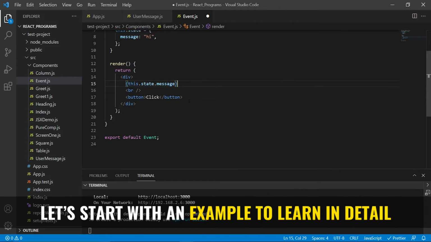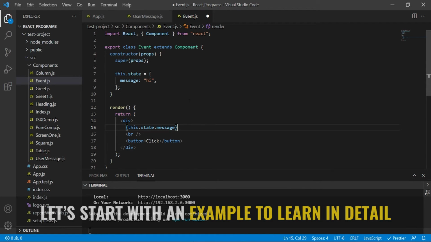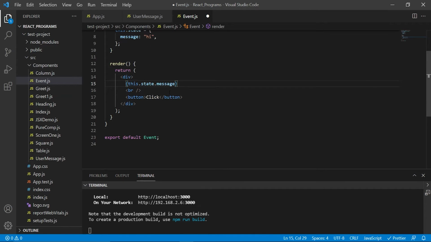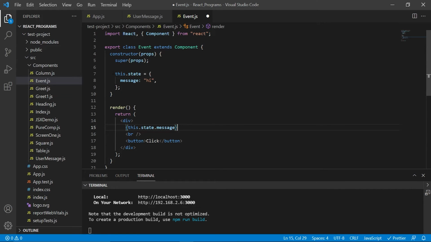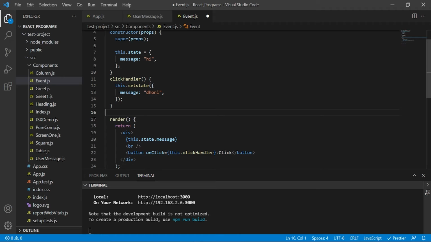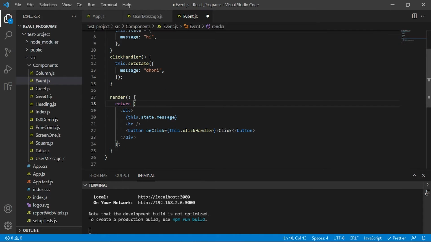Let's start with an example to learn in detail. First, we'll write a simple event handling code. Now let's create a state property called message and bind it to the user interface. Now change the message from hi to Dhoni when the user clicks on the button. We will add an onClick attribute and we pass the event handler in curly braces. In the browser, click on the button.